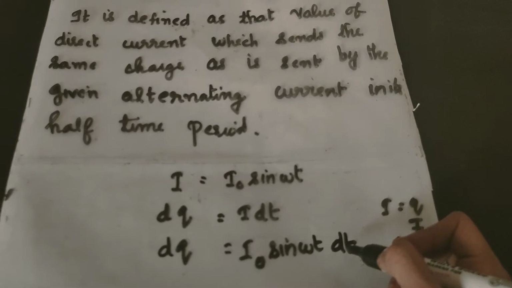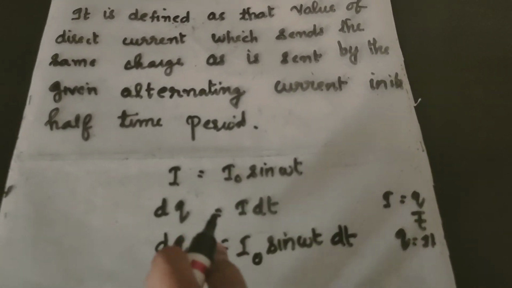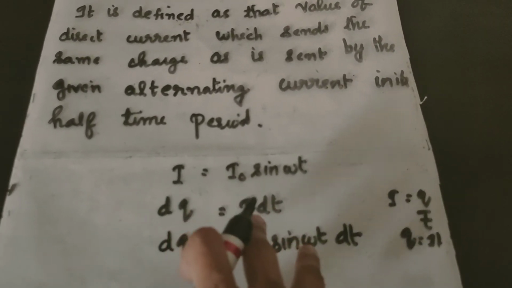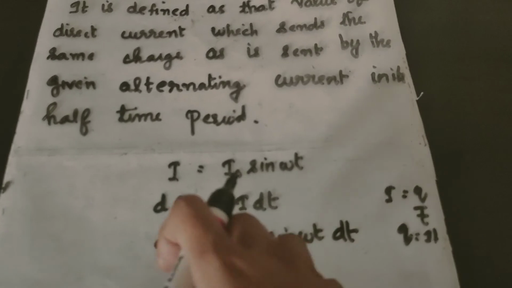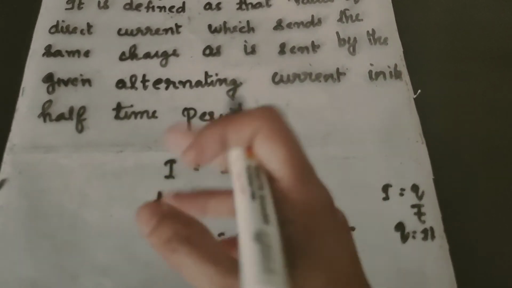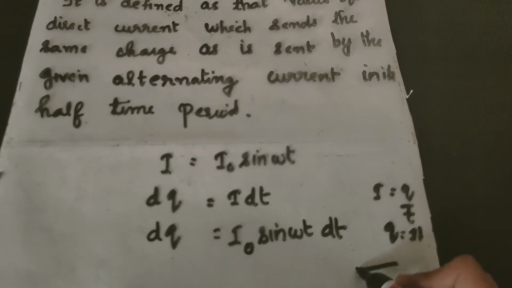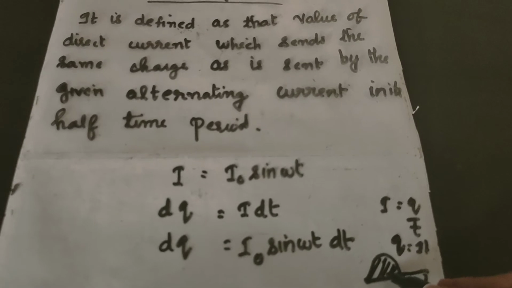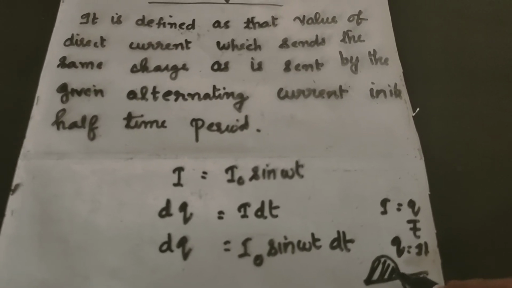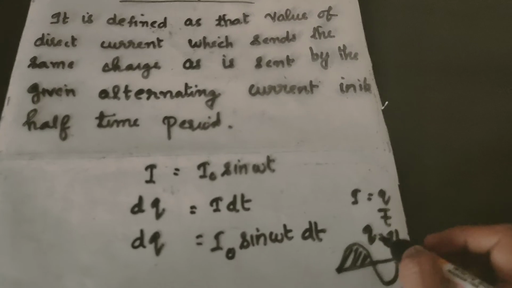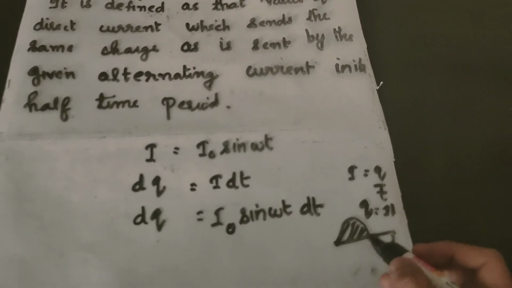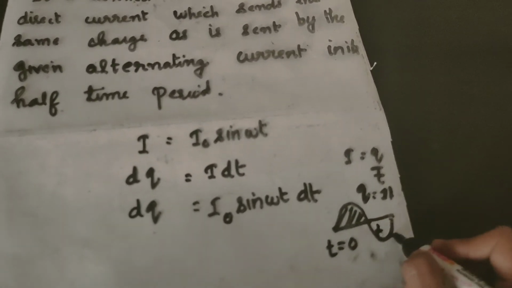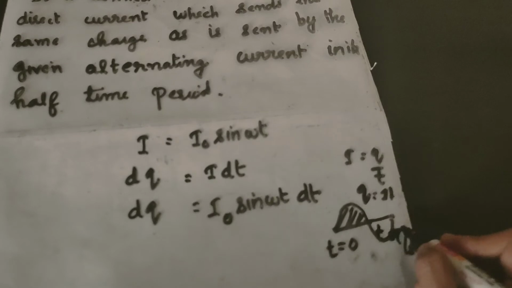Okay. Then this is only a small amount of charge which flows in the time dt, but we want to find the total charge that flows through the circuit in the first half cycle. So for the first half cycle time period, t varies from 0 to t half.